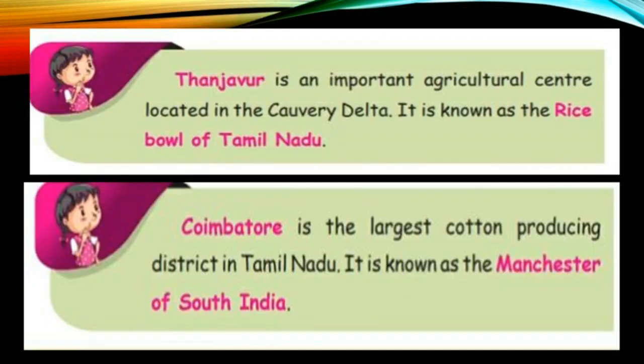Thanjavur is an important agriculture center located in the Kaveri Delta. It is known as the rice bowl of Tamil Nadu, because from Thanjavur we get a lot of agricultural produce. Coimbatore is the largest cotton producing district in Tamil Nadu, and it is also known as the Manchester of South India.